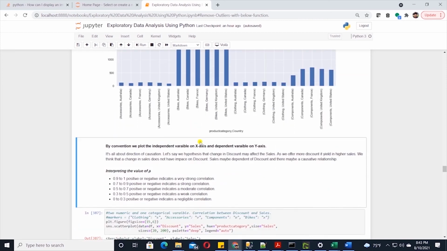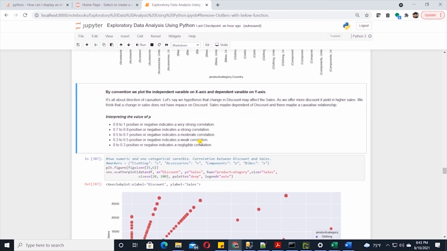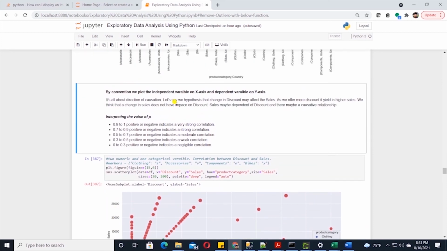Let's continue with sales and discount analysis and see if there's any relationship between these two numeric variables. Here we are plotting discount against sales. By convention, we plot the independent variable on x-axis and dependent variable on the y-axis. It's all about the direction of causation.